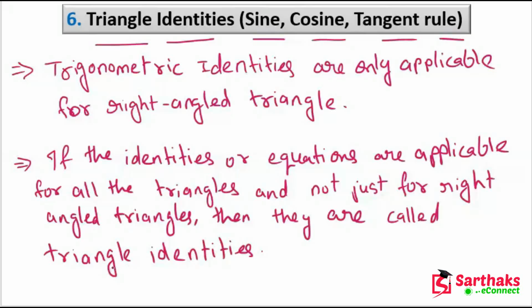Okay, my dear friends, I hope you understand these things. So what are triangle identities? Triangle identities are applicable for all the triangles, not just for the right angle triangle. I hope you understand this point.